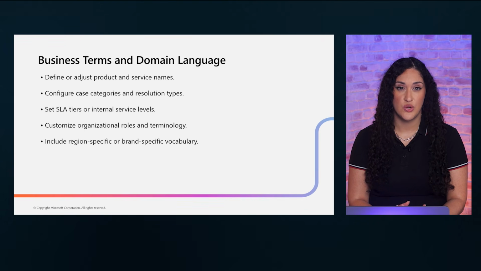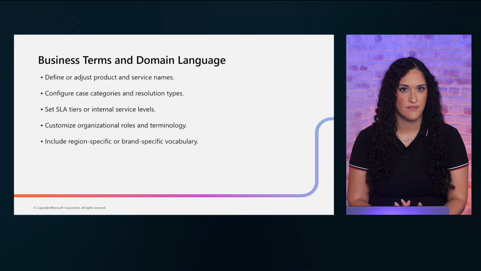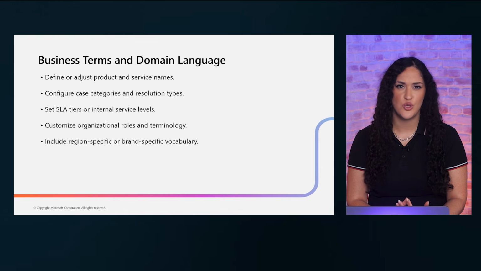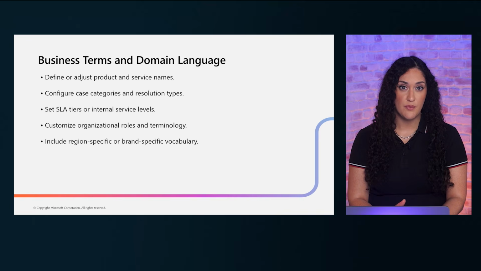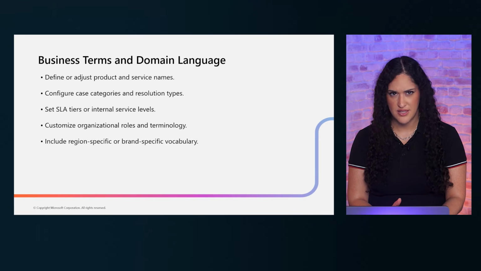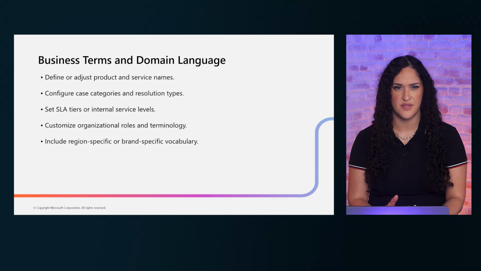Let's start with business terms and domain language customization. Domain language customization is where you teach Copilot to speak your specific organizational dialect. The best practice is to create a glossary document that captures every term Copilot should know, organized by department and region. Share it with stakeholders for validation before configuring. This collaborative approach ensures nothing gets missed and builds organizational buy-in from day one.